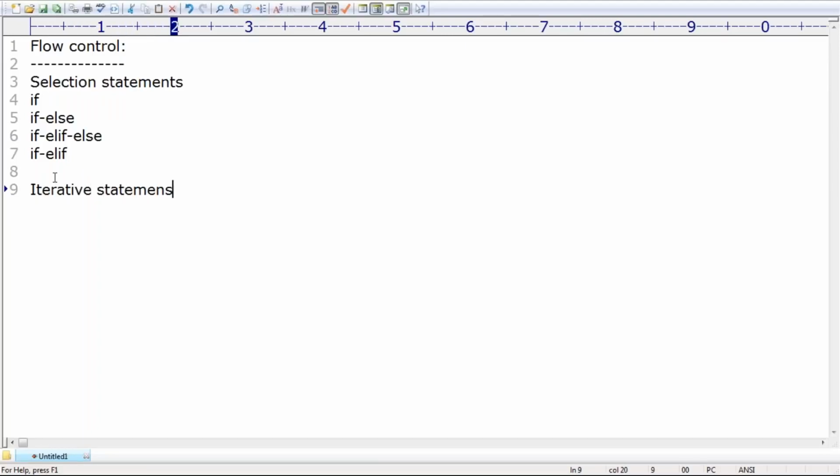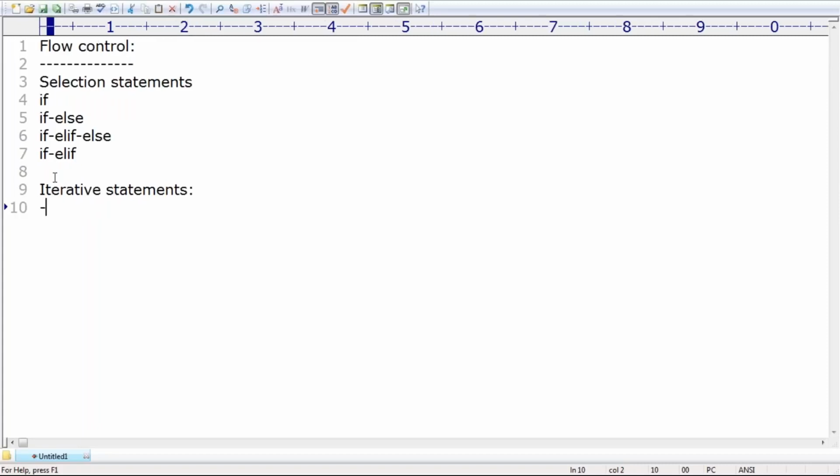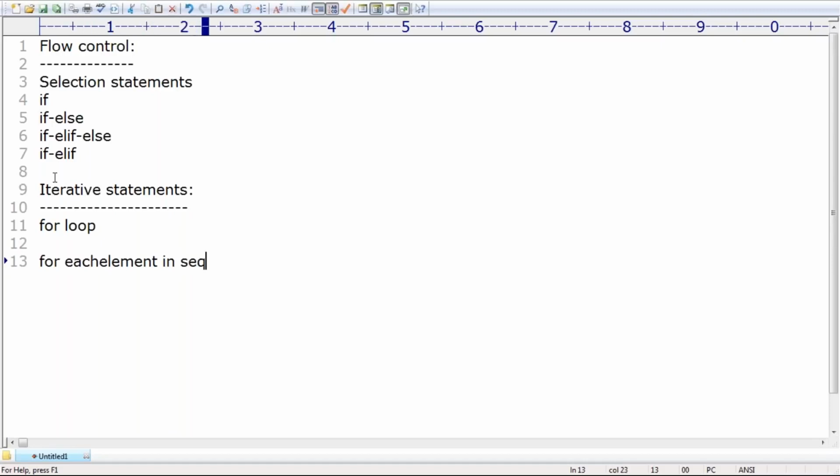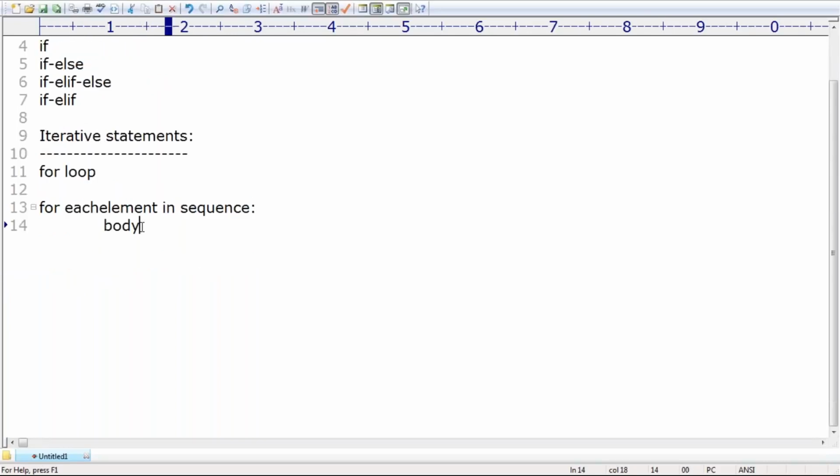Under iterative statements, first I covered the for loop. For every element present in the given sequence, if you want to perform a certain operation, then we should go for a for loop. The for loop syntax is: for each element in sequence, do some action in the body. If this sequence contains 10 elements, then the body will be executed 10 times. If the sequence contains 20 elements, then the body will be executed 20 times.